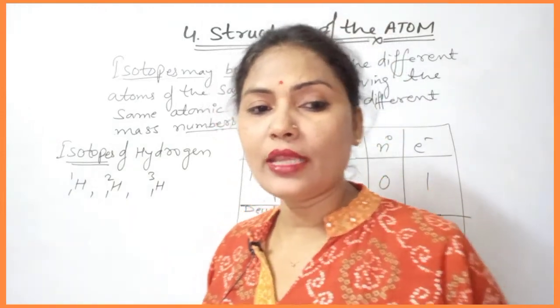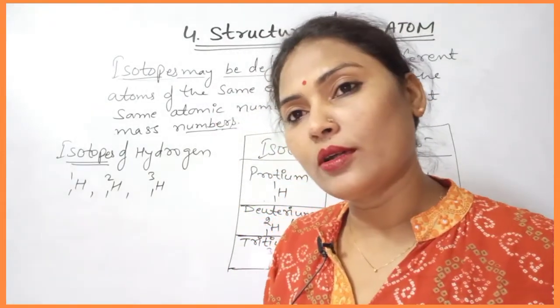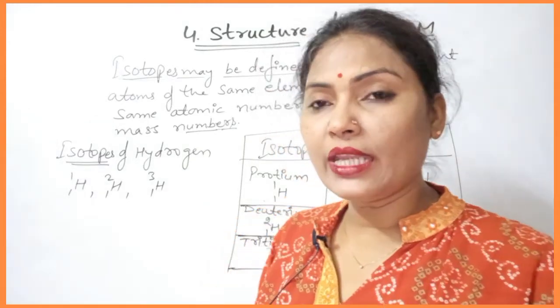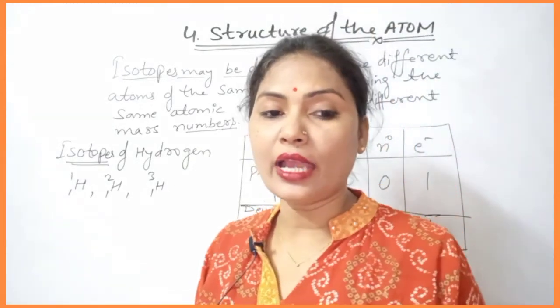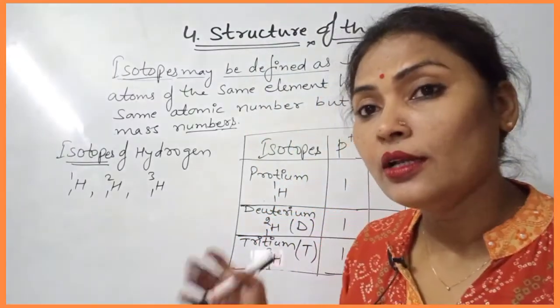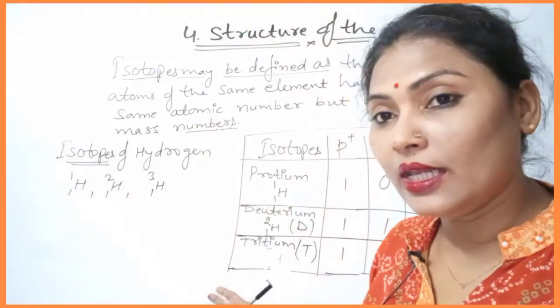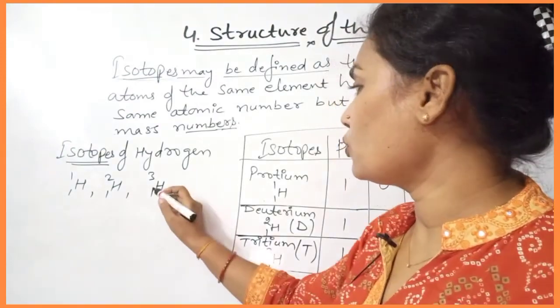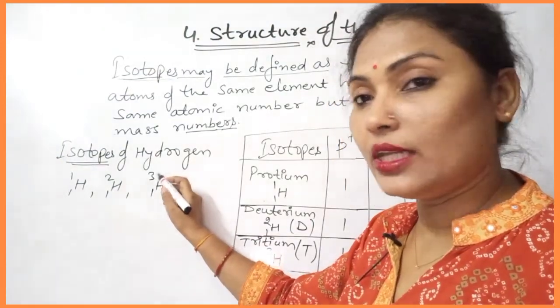Second, deuterium is the heavy isotope of mass number 2. And tritium is the very heavy hydrogen isotope of mass number 3. So these are the 3 isotopes. You can just learn them. H1 is protium, H2 is deuterium, H3 is tritium.